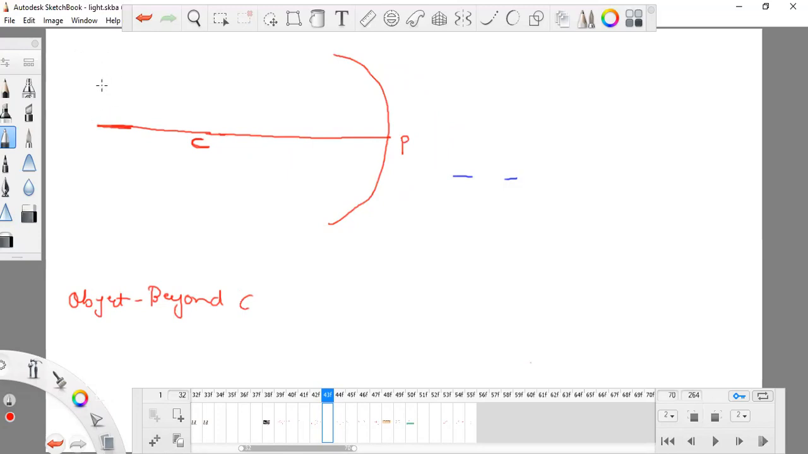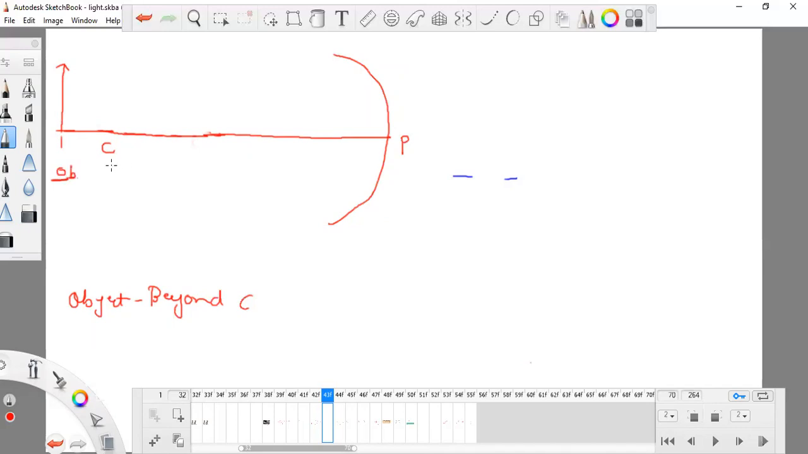I'm drawing this. I want to use a scale, but I'm not able to use one here. Okay, so this is C, and it is something beyond C. So this is my object. It can be anything.